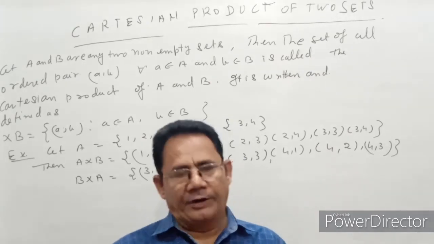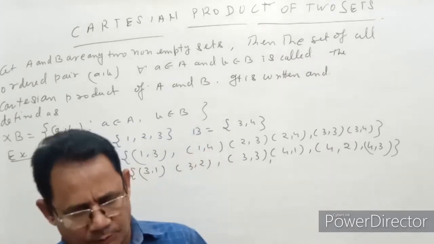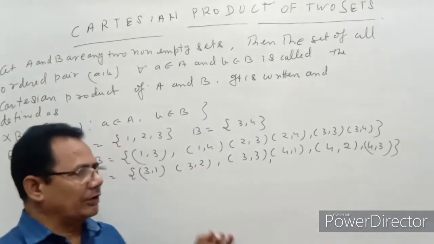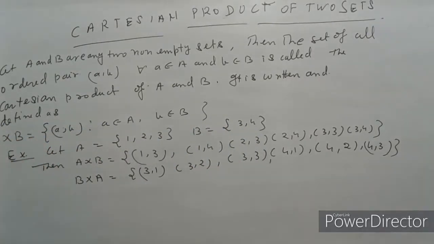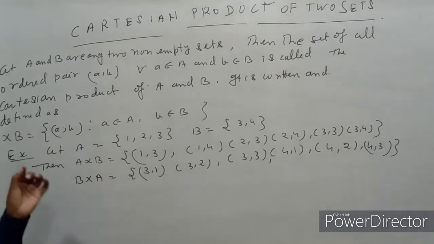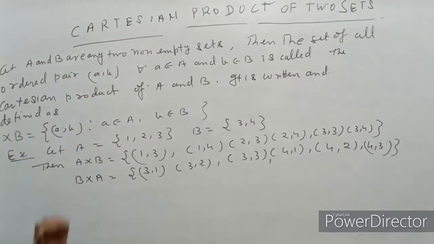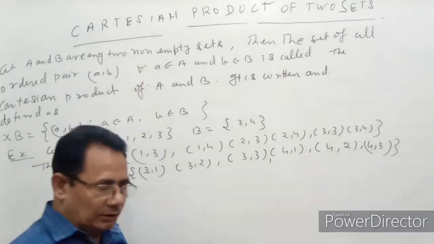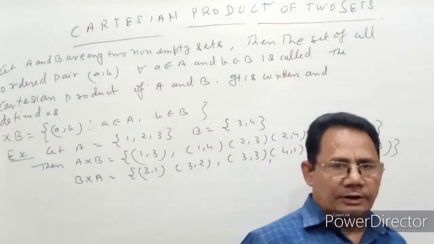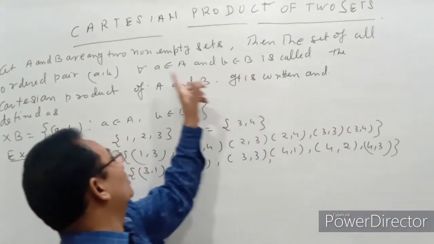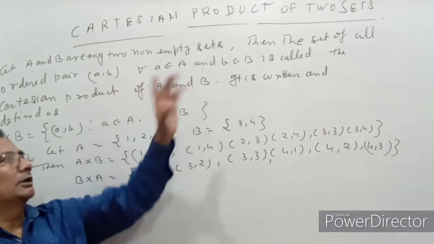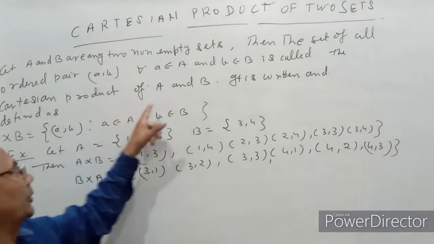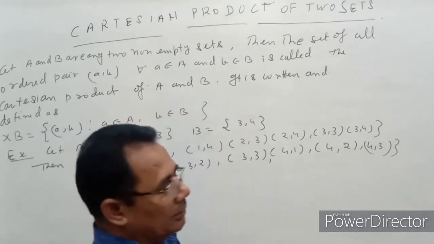Then we define the Cartesian product of the sets A and B as the set of all ordered pairs (a, b) such that the first component belongs to the set A and the second component belongs to the set B. It is called the Cartesian product of A and B.